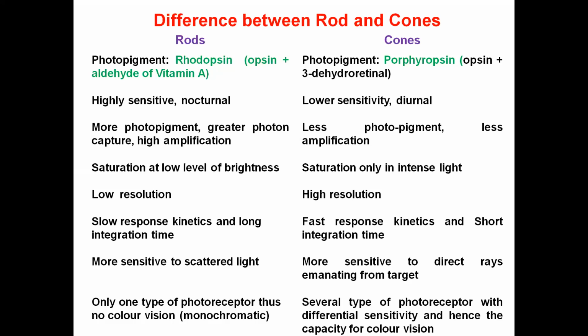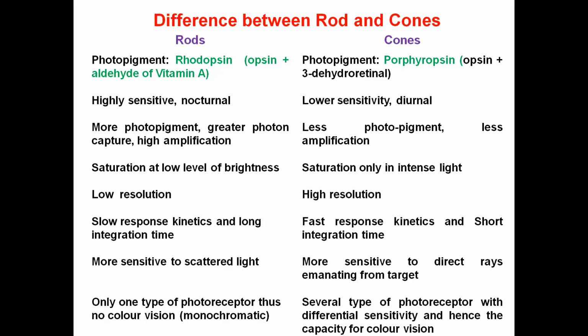Now resolution is low in rod cells, but the cone cells have high resolution. Then the response kinetics is slow and the integration time is long. What happens when light falls on the rhodopsin? There is a breakdown, a structural change in the rhodopsin. So the integration time it takes to come back to the native form is longer. But in the cone cells, the response is fast and the integration time is short.